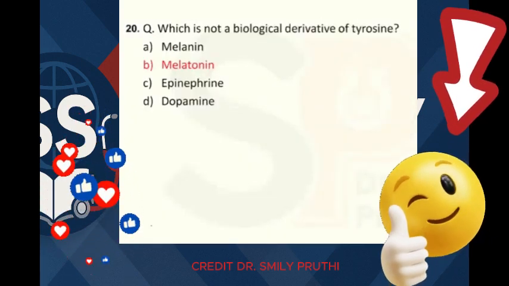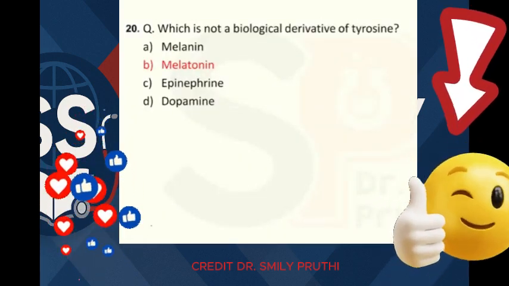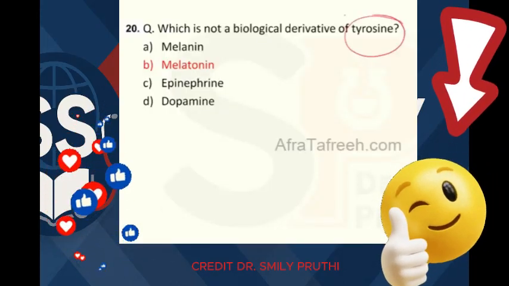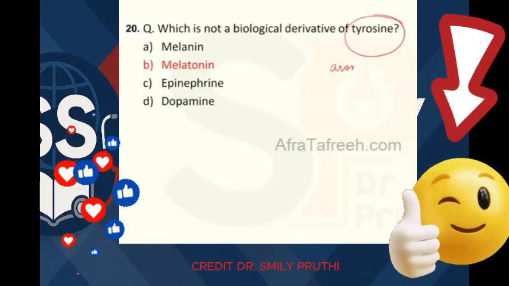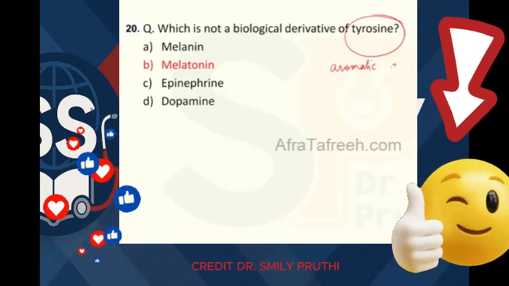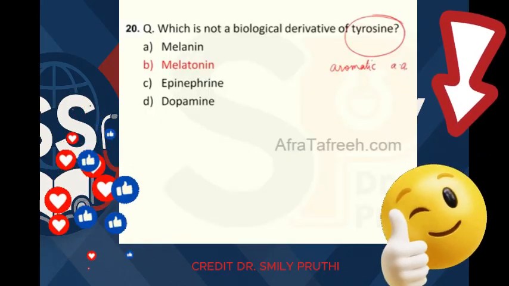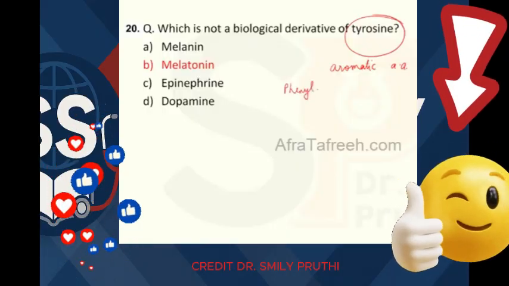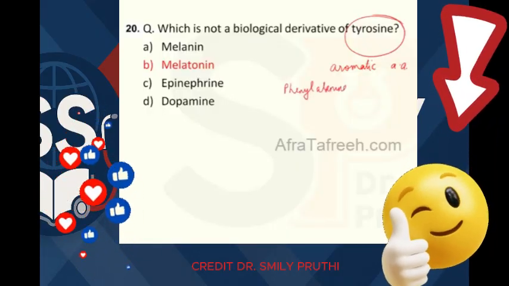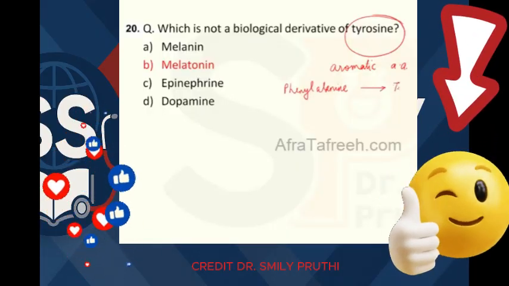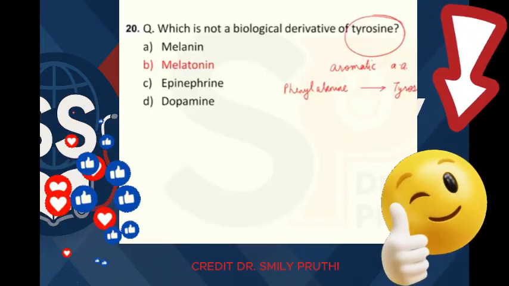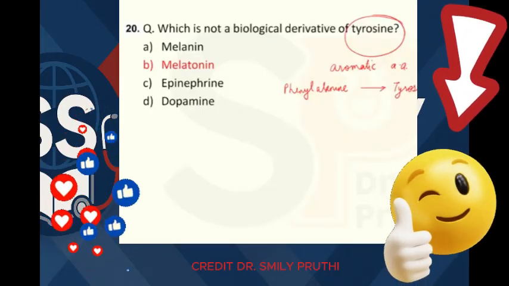So this question: which is not a biological derivative of tyrosine. They're asking about tyrosine. Tyrosine is an aromatic amino acid. It is synthesized from which amino acid? It is synthesized from phenylalanine. Phenylalanine gets converted to tyrosine in the body, and therefore phenylalanine is essential.